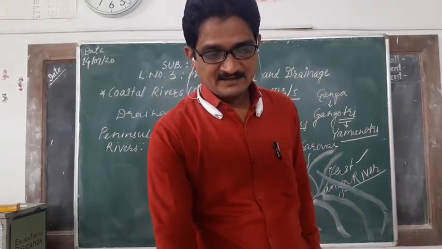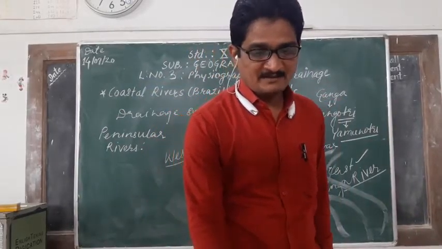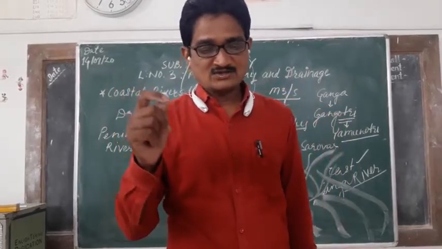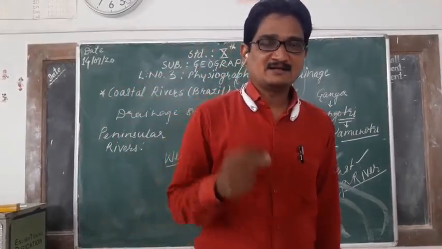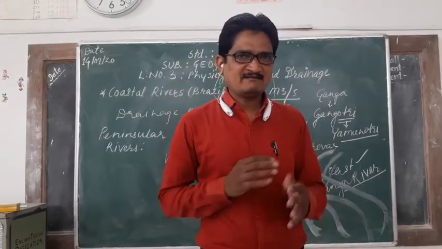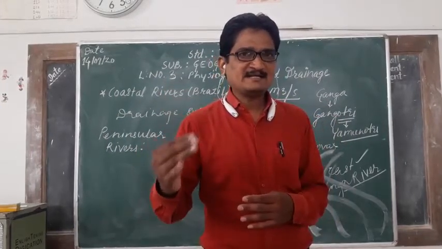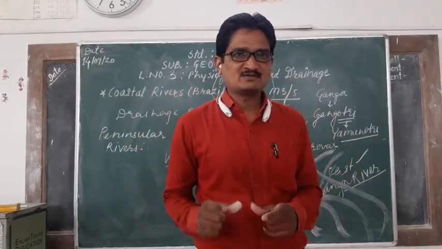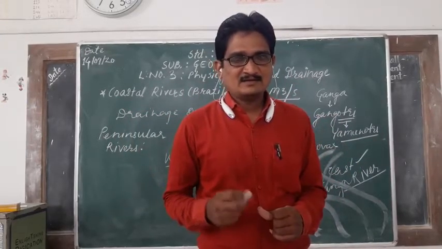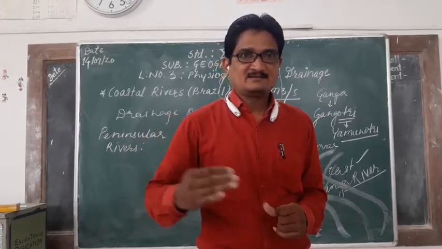See next, the west flowing rivers occupying the area between the Western Ghats and the Arabian coastline are short in length but swift. All these rivers are short in length but very swift. Speed is there, force is there because of that shortness. Flow is very swift.